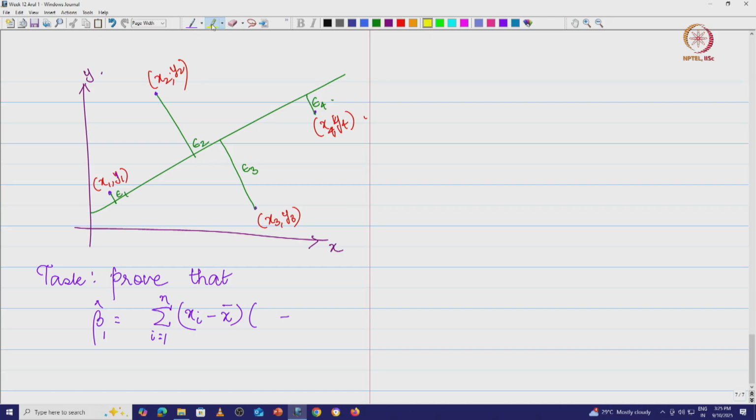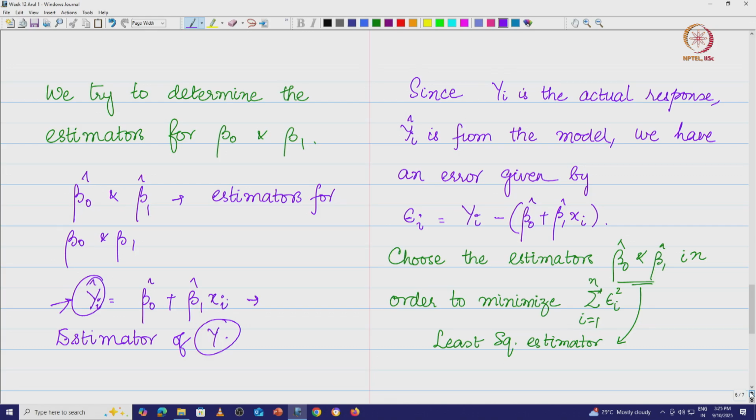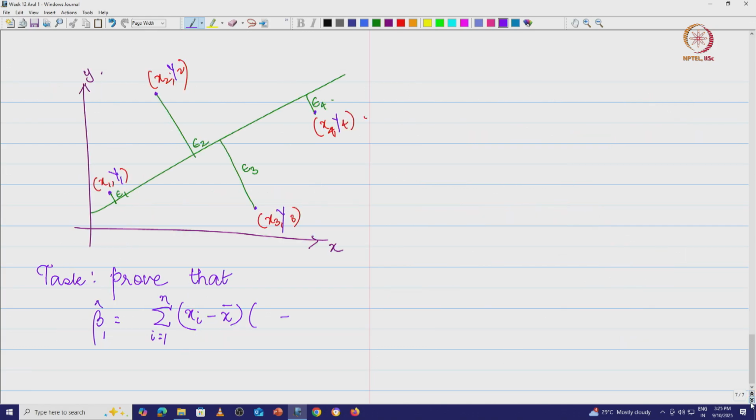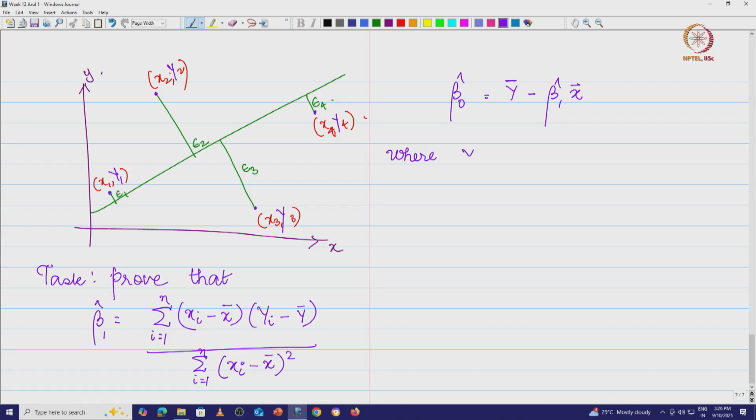So, I have taken this. What I have is xi minus x bar and yi minus y bar, divided by sigma i equal to 1 to n of xi minus x bar the whole square, and beta naught hat is equal to y bar minus beta 1 hat x bar, where y bar is sigma yi by n, i equal to 1 to n, and x bar is sigma xi, i equal to 1 to n, divided by n.